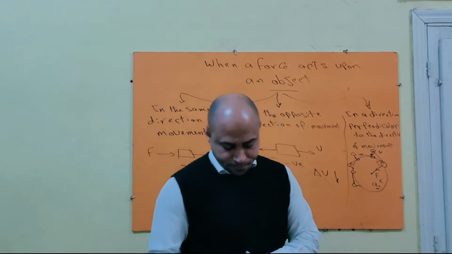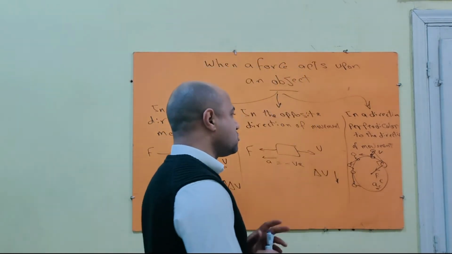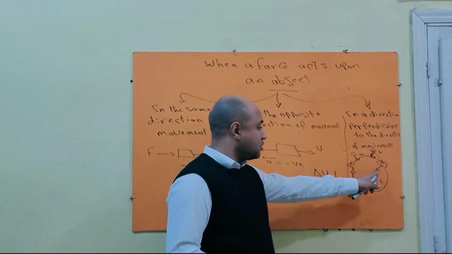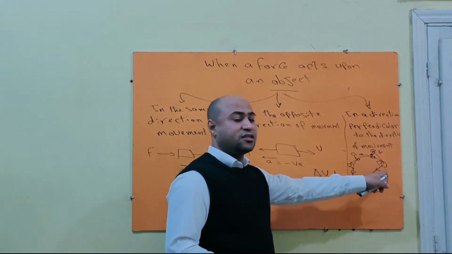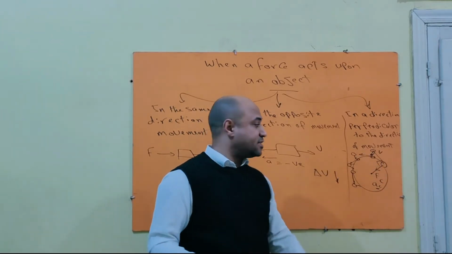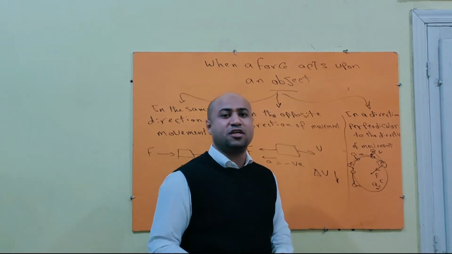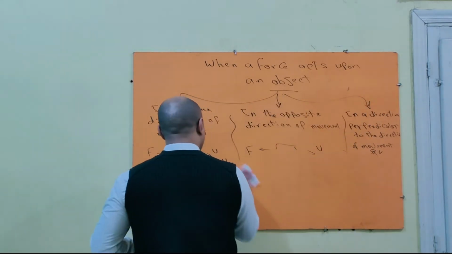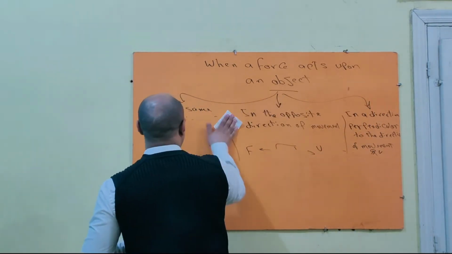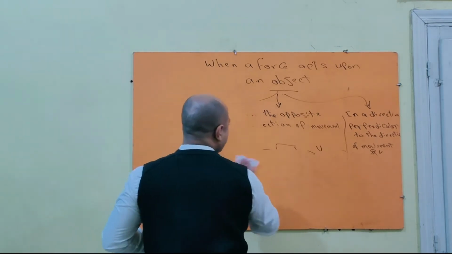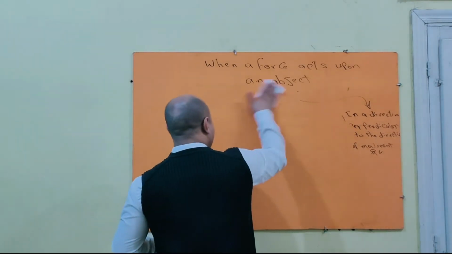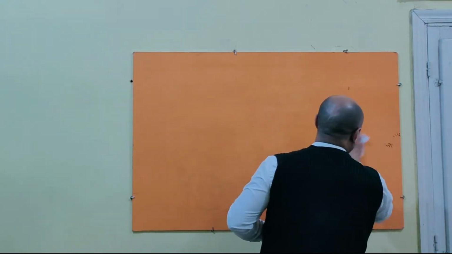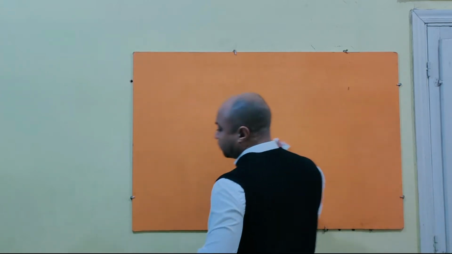Okay, so we can define centripetal force. What is meant by centripetal force? It is the force that acts normally to the direction of movement, and it keeps the body moving in a circular path with constant speed but changeable direction. Now I'm going to talk about some examples in our daily life about centripetal force. Any force that acts normally to the direction of movement is called centripetal force. The condition is that this force should act normally to the direction of movement.